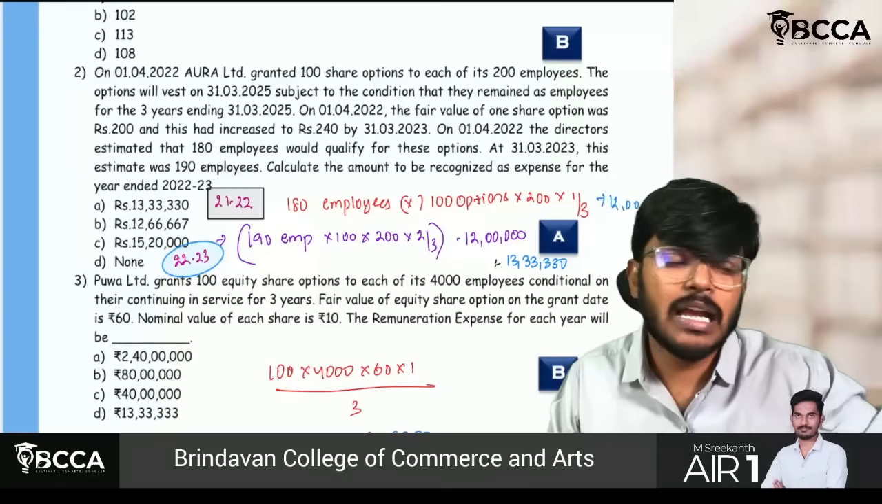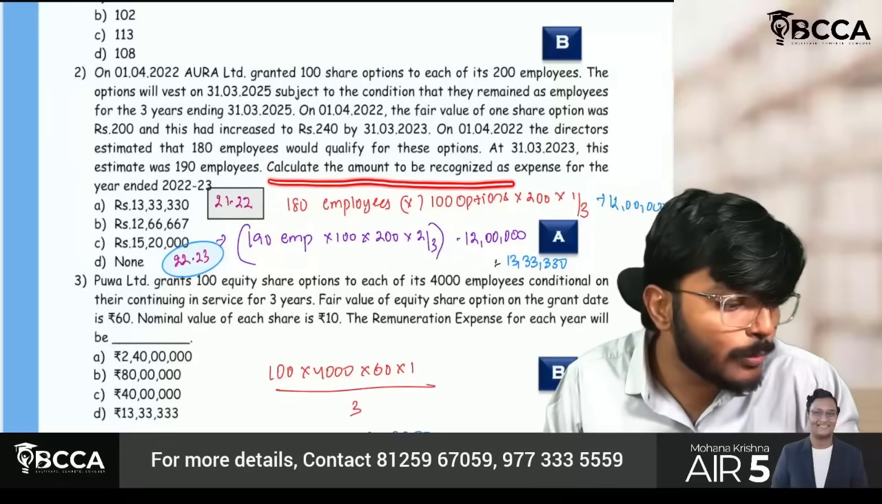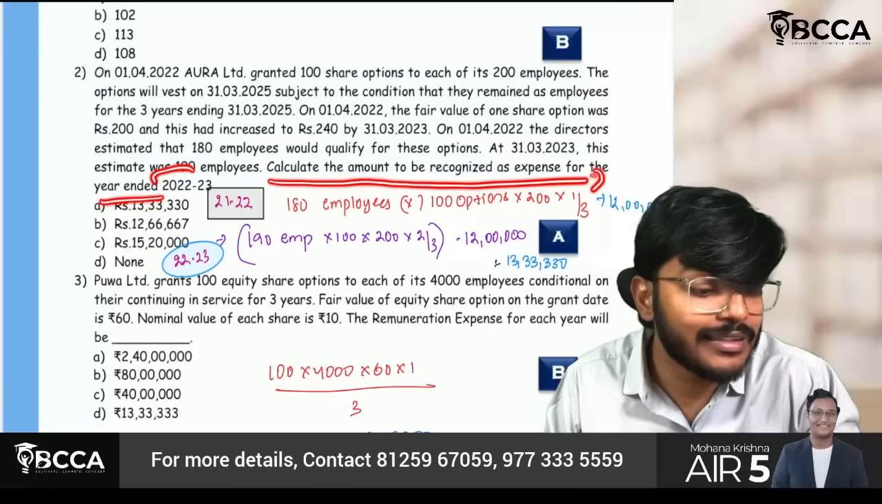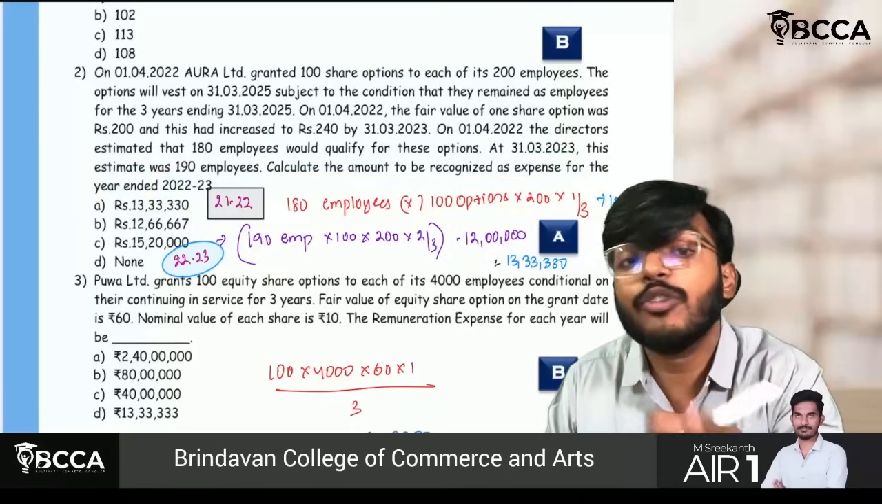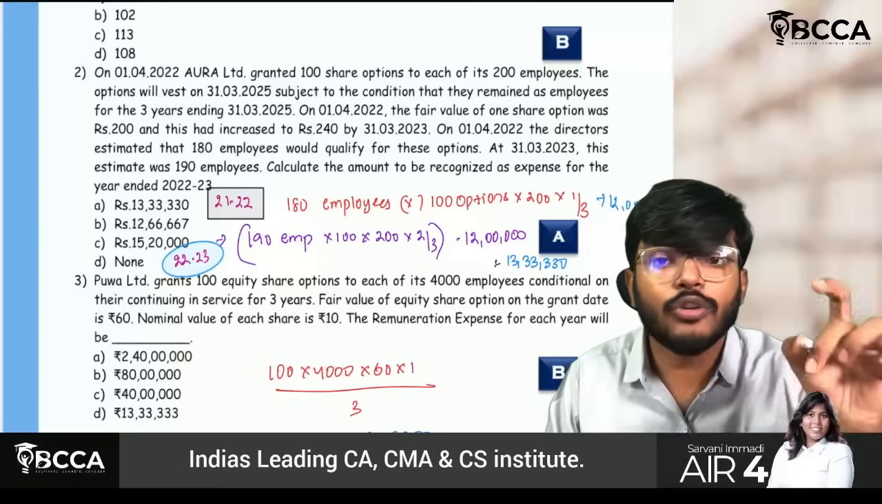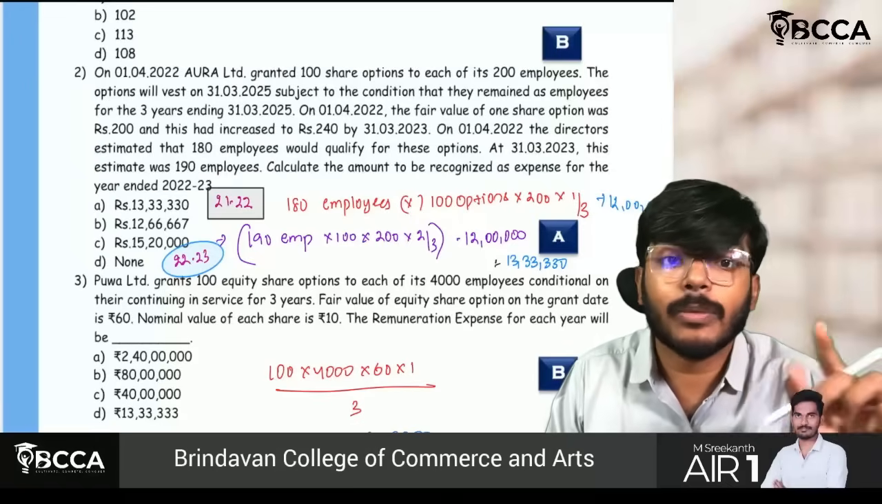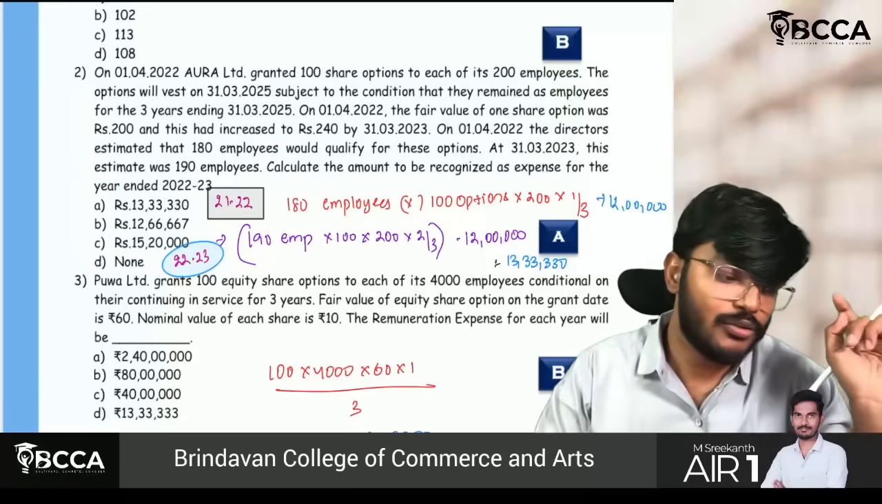Okay, the formula, sir: number of employees. See, first of all, the question is asking you to calculate the amount to be recognized as an expense for the year ended 22-23. If you want to know about 22-23, you have to also find out 21-22, because I have said the formula is cumulative, correct? Yes, sir.